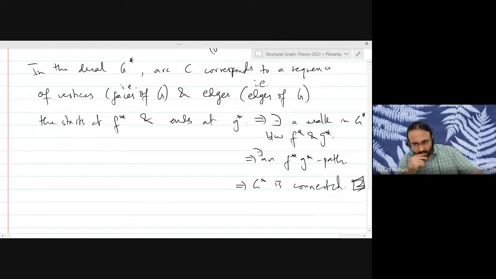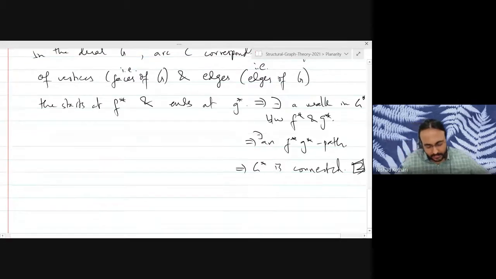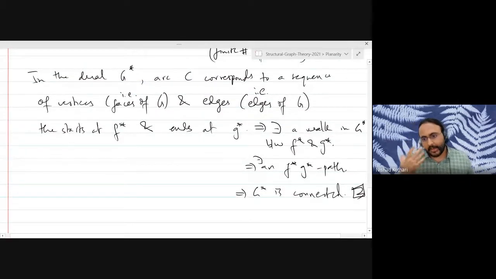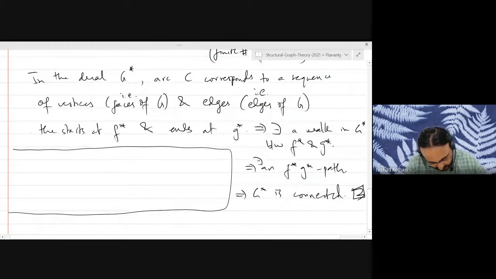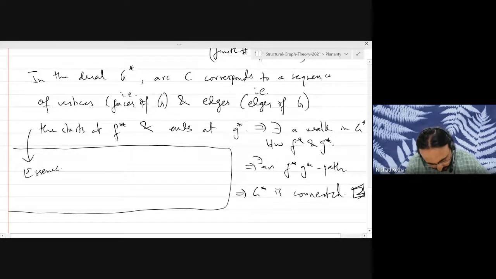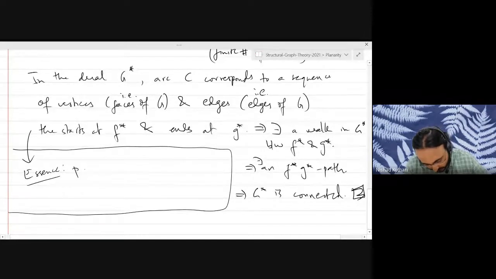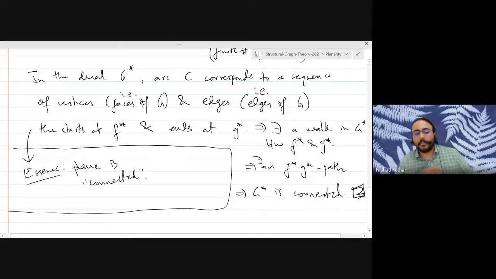Okay. So the point of the proof is that the plane is a topologically connected surface. And that is why when you take the dual of a plane graph, you will always get something that is connected. The essence, if I may, is that the plane is connected in a topological sense.